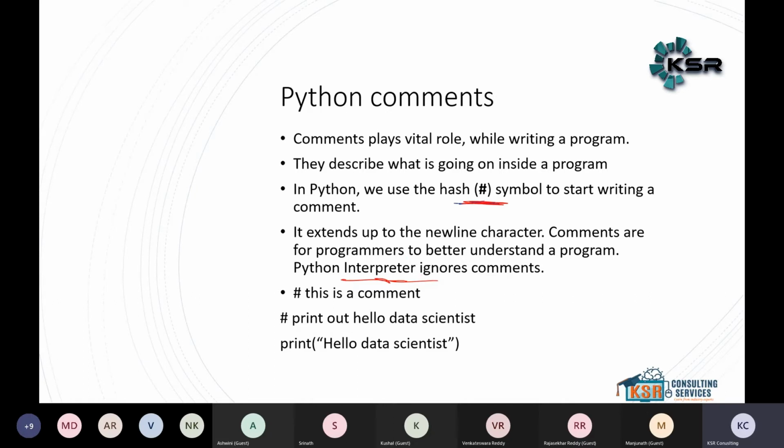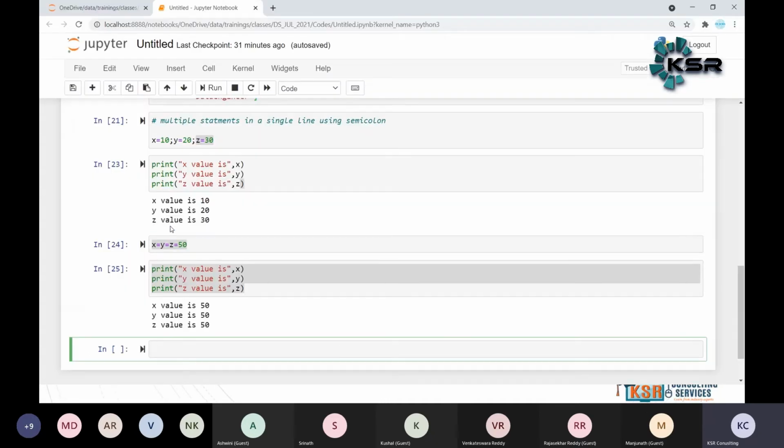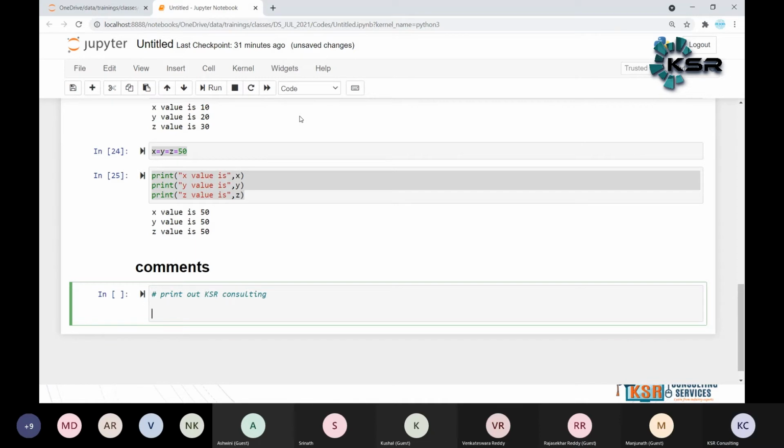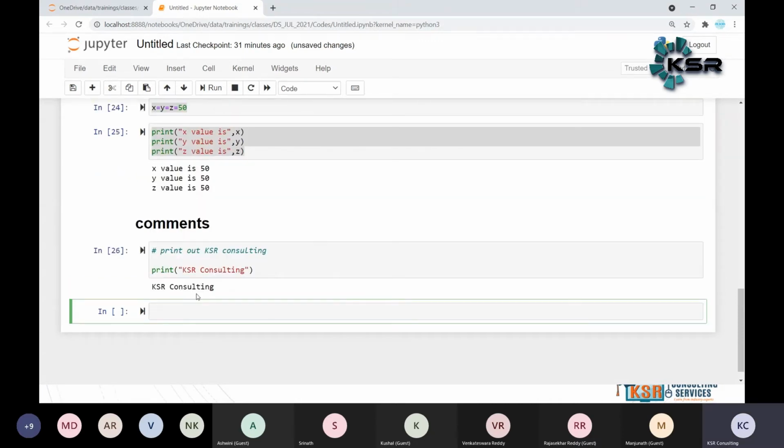So, for example, how do we write a comment? I'm just using markdown here.